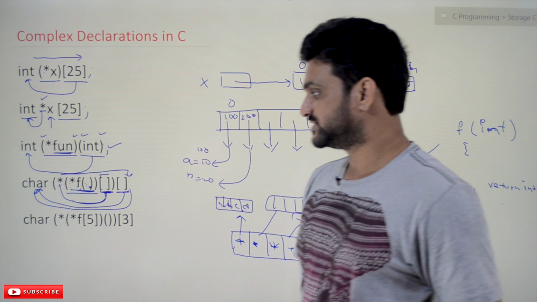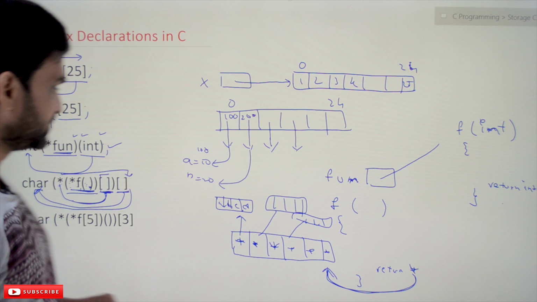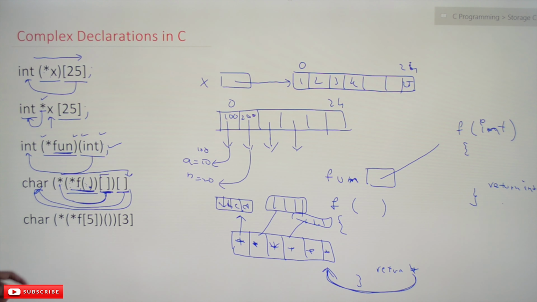And coming back to this last one, so f is an array. This is the innermost parenthesis, having the highest precedence. Within these we have two operators, square brackets and star, and among these two, square bracket has the highest precedence.